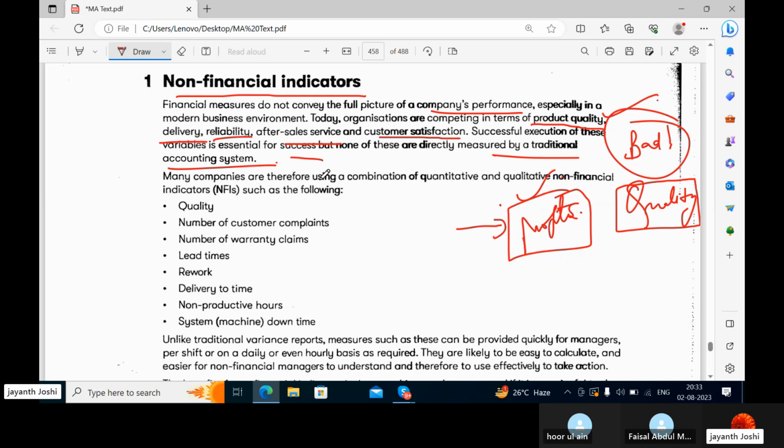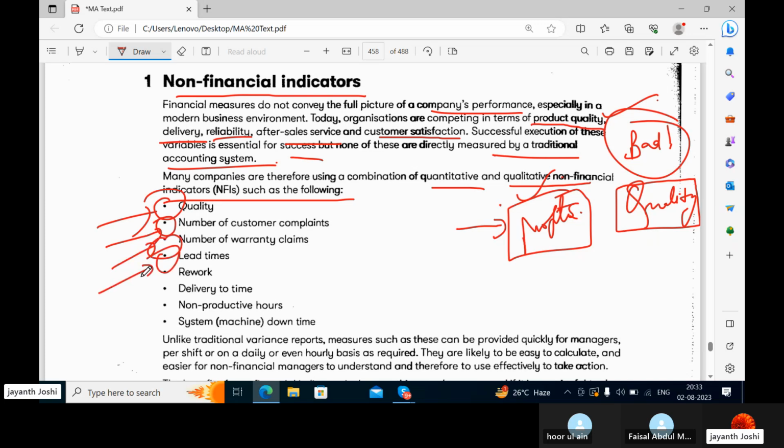So many companies are therefore using a combination of quantitative and qualitative non-financial indicators such as the following. Quality. This is a non-financial indicator. Every company should give a lot of importance to the quality enhancement of their product. They should also cater to the consumer complaints and warranty claims which are given by the customers. They should always try to settle it.